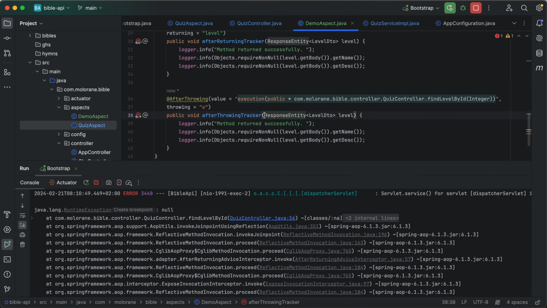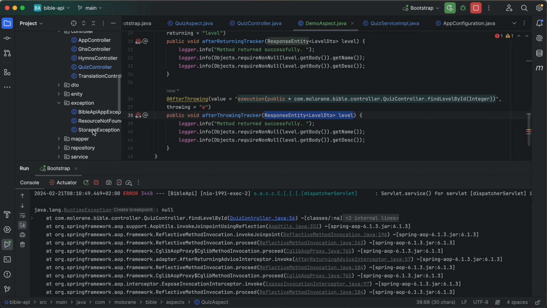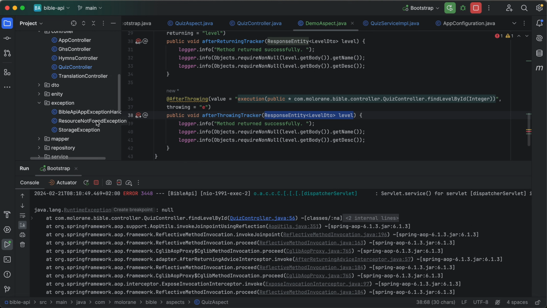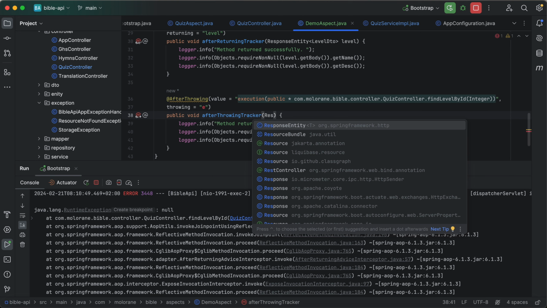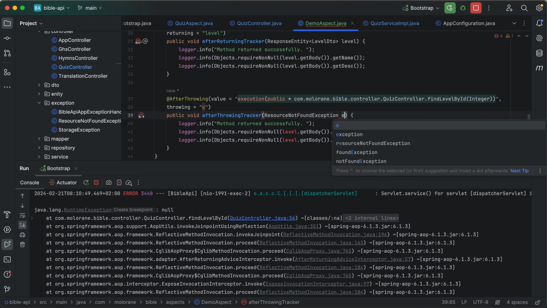Then this exception we can then specify. I have a couple of exceptions here. Let me see. So let's say resource not found exception was thrown. All right, a resource not found exception e.